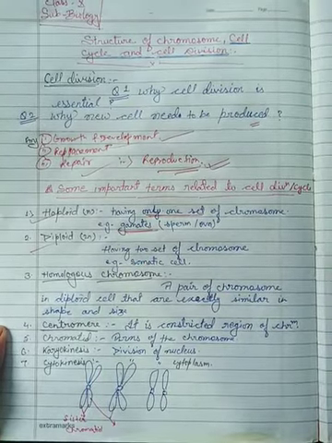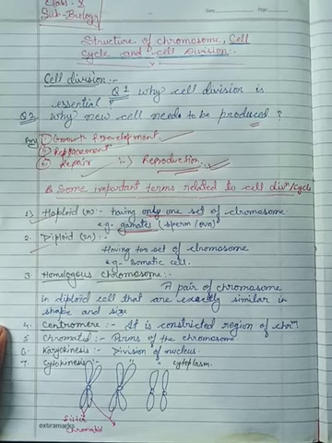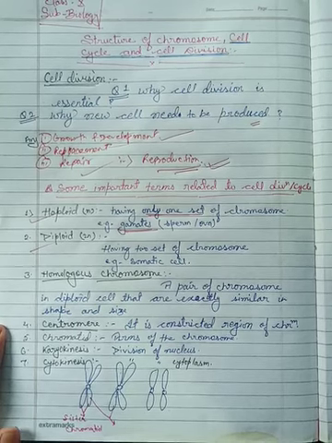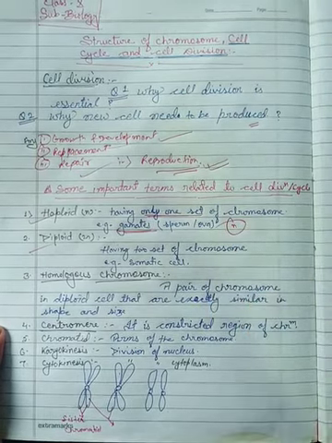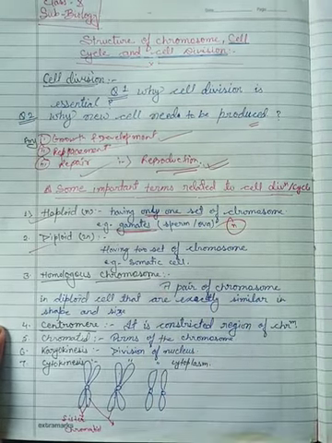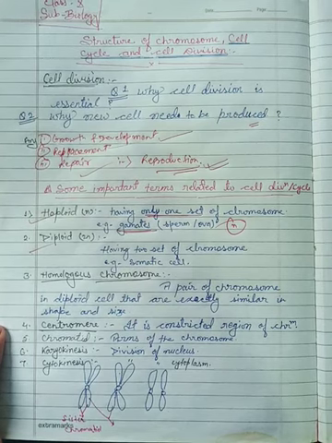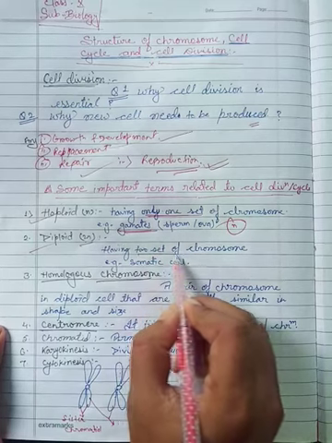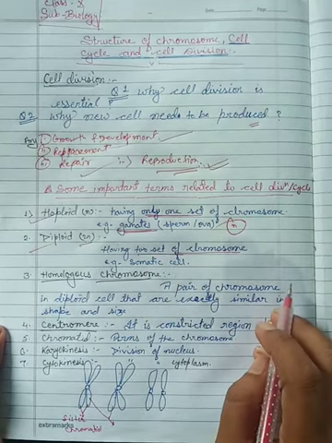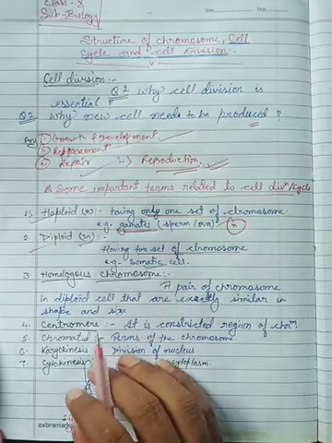As you remember, the sperm cell or ovum has only N chromosomes, that means only N cells, that is called haploid cells. And what about diploid? Diploid means 2N, having two sets of chromosomes. Example, somatic cells.